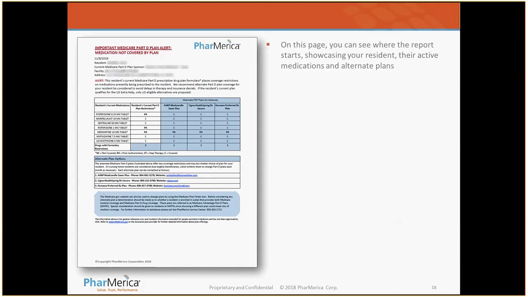And again, this report is available monthly. It runs real time with the drug history. So you can run this monthly as the resident's drug regimen changes to see if there's an alternative plan that's more conducive with their current drug regimen throughout the year.